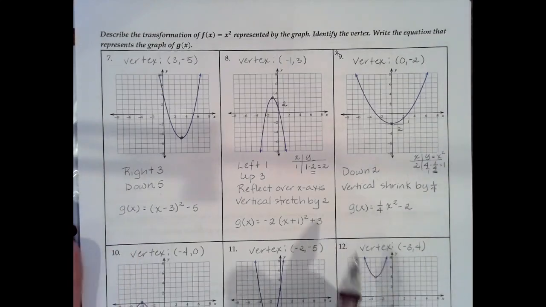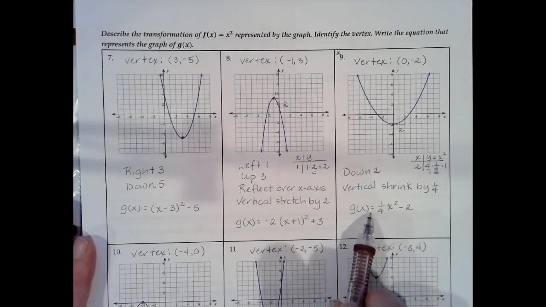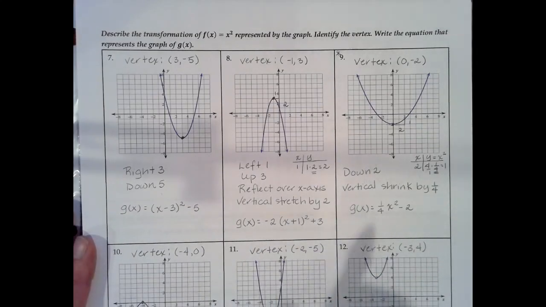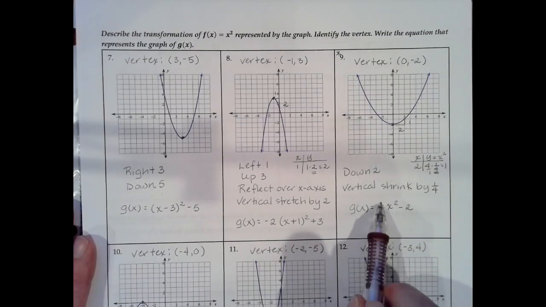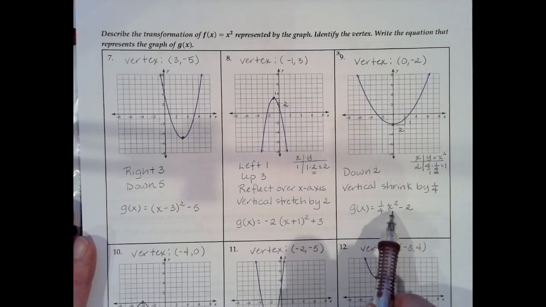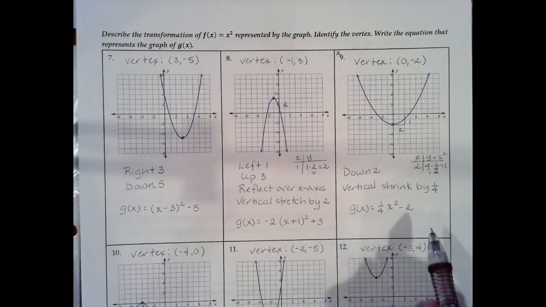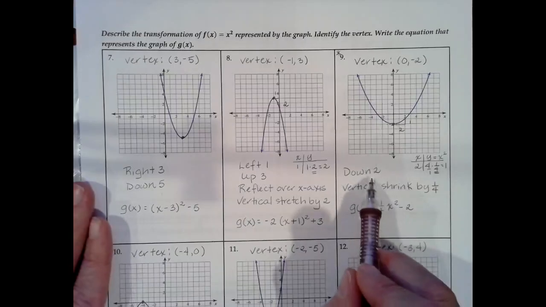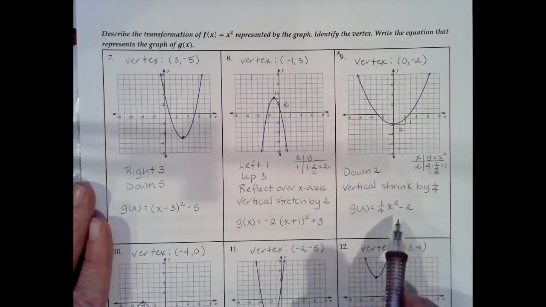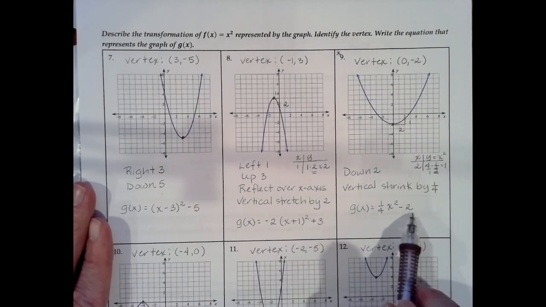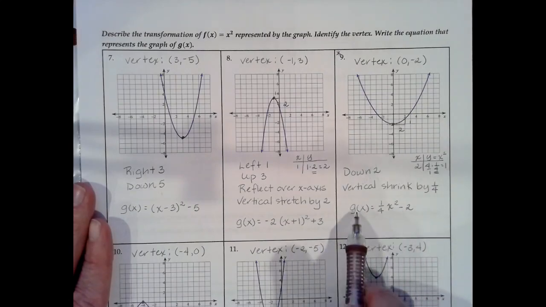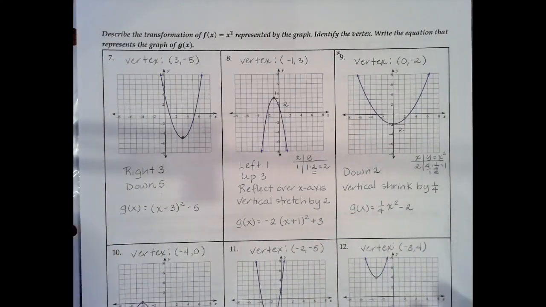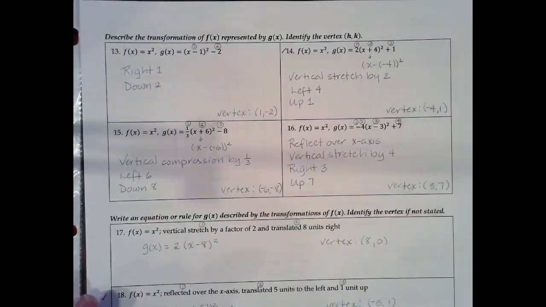Last but not least, I need to write the equation. So g of x equals, there's no reflection, so I don't have to worry about a negative. We're going to do 1/4 times x squared. Notice that x is not in parentheses, and that's because we're not shifting the graph left or right, so I don't need to put anything inside the parentheses. And we're going down 2, so I'm going to subtract 2. And that is not in parentheses because remember that affects the y-axis, or in this case, the y-axis happens to be g of x. Okay, so we're done with that problem.